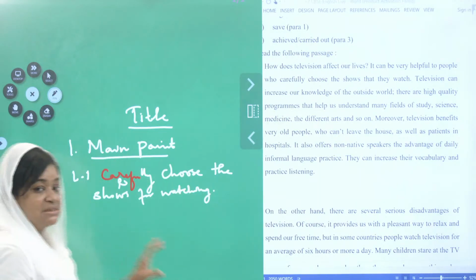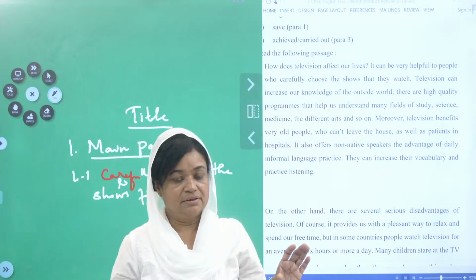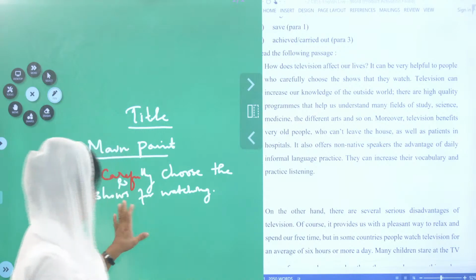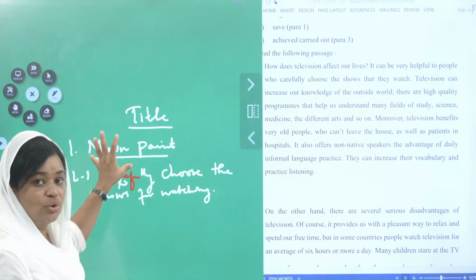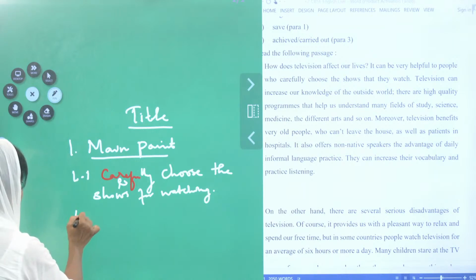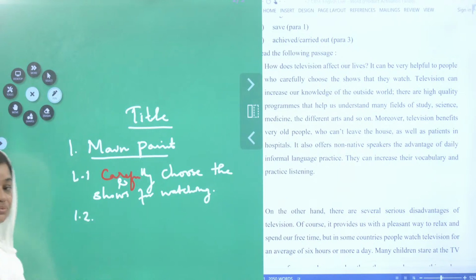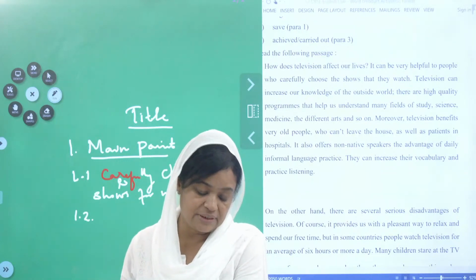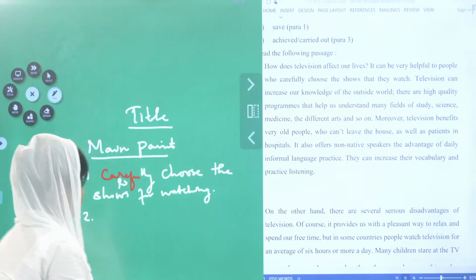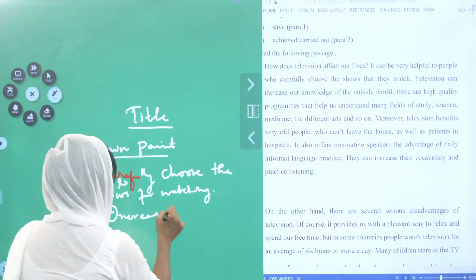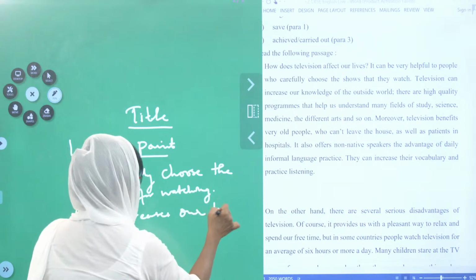Now I am just showing this, children. You focus on the format. Please do not focus here because I am just showing you the format. Now I am going to write 1.2 subheading. You are getting numbers, marks for that, and television increases our knowledge. So I am writing increases our knowledge.